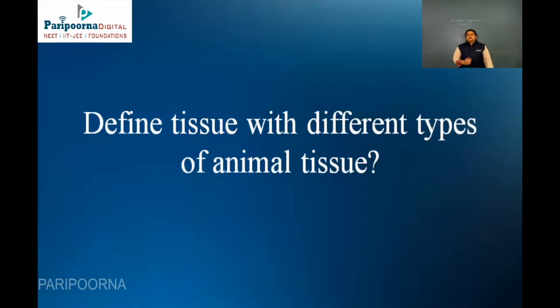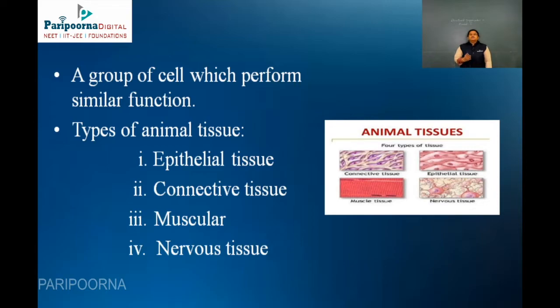Define tissue with different types of animal tissue. Tissue is nothing but a group of cells which performs a similar function. The tissue is grouped to form an organ, and the organ finally ends up as the organ system, which you have learned from your smaller classes. So tissue is always a group of cells which performs a similar function. Based upon this, animal tissues are classified into 4 types.